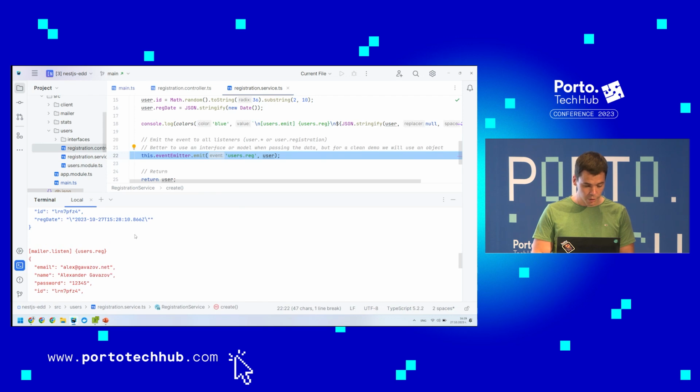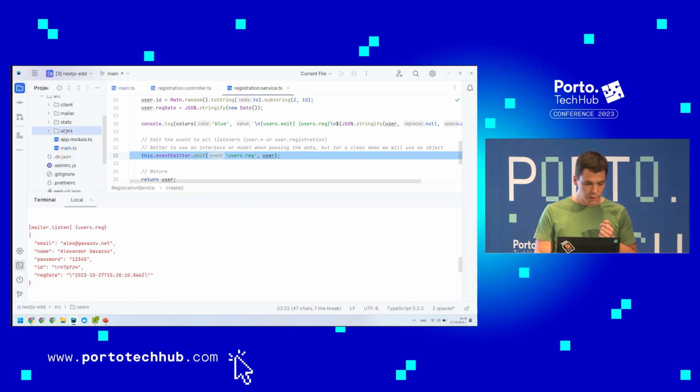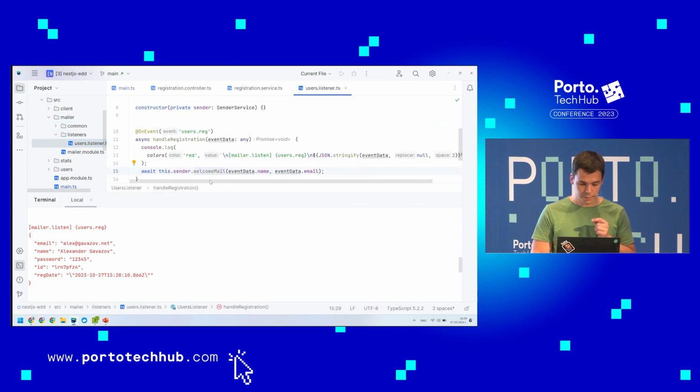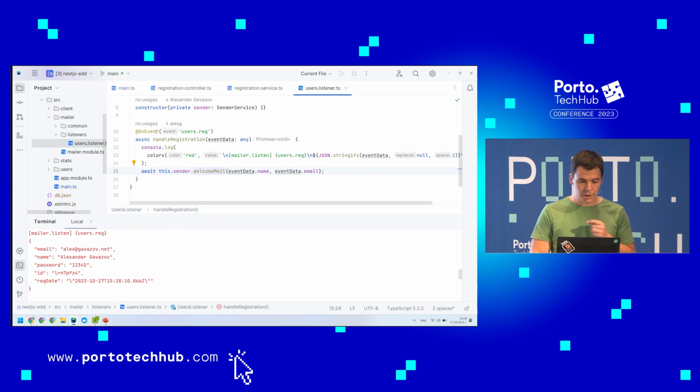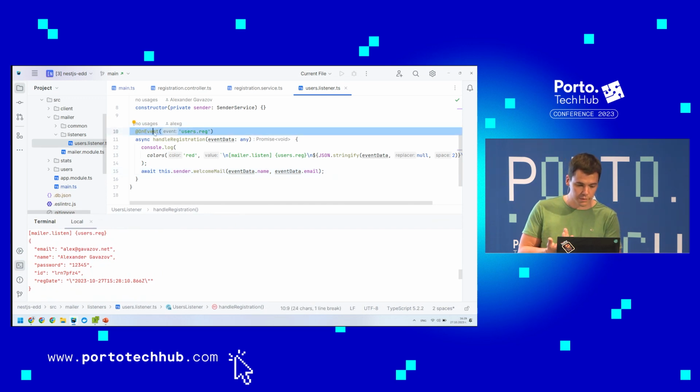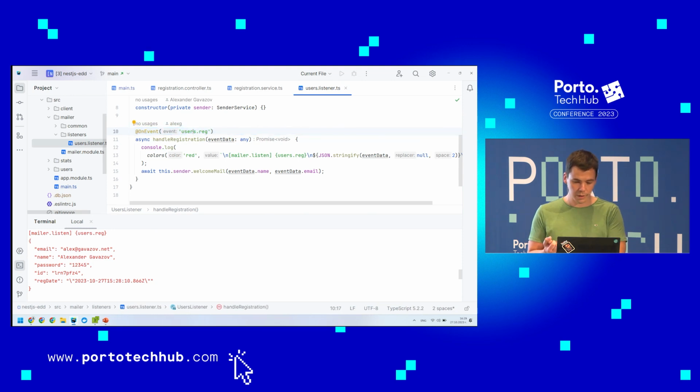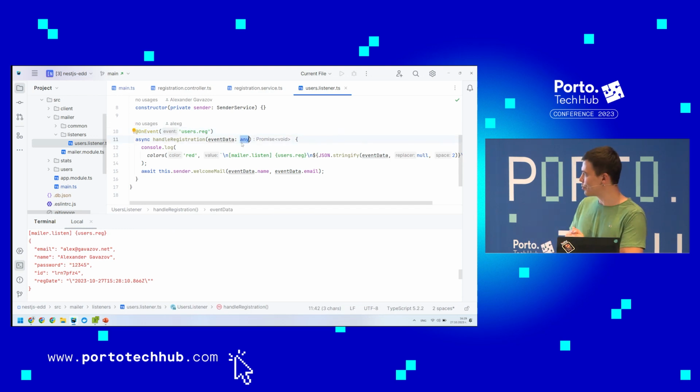Then we have another one, this one in red. This is the mailer, which is consuming. It's consuming because this service is listening for this event, and when the event data comes, it does something. I totally agree with the previous presentation, especially when we are talking about event-driven development.